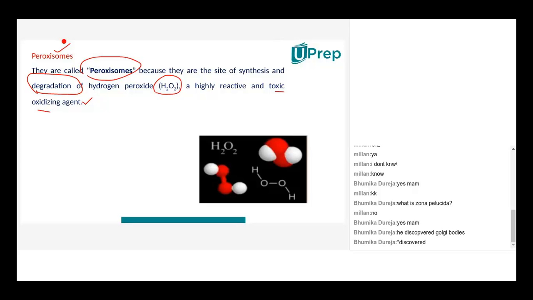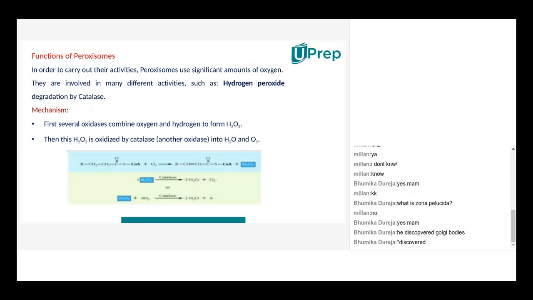And not only that, they even synthesize hydrogen peroxide. How the same organelle is producing and destroying hydrogen peroxide is the interesting point here about peroxisomes. Okay. Now, how the peroxide is produced and how it is destroyed, that we are going to see. Peroxisomes have different oxidase enzymes, I said. What these oxidases do is combine oxygen and hydrogen to form hydrogen peroxide. So it's a usual process which happens during several cycles.